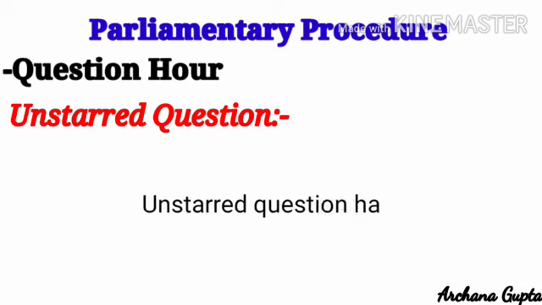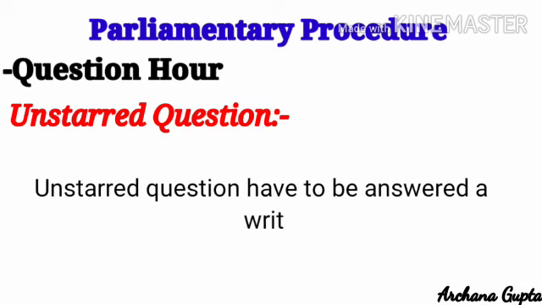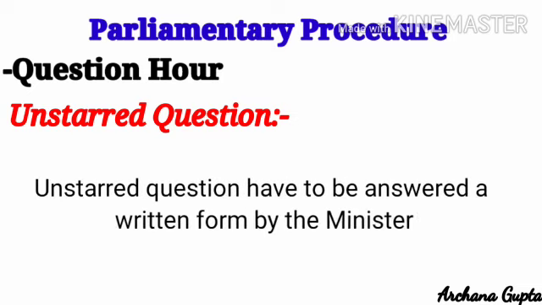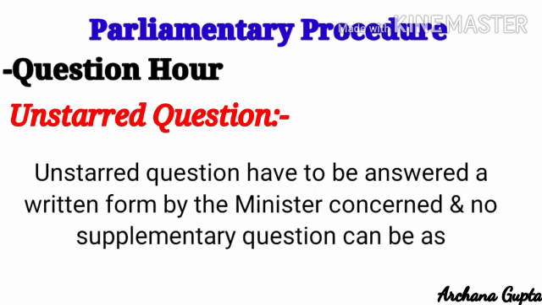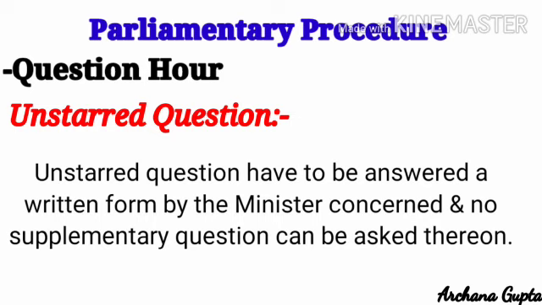Unstarred questions have to be answered in written form by the minister concerned, and no supplementary questions can be asked thereon, because it will take time to reply in writing, so it is not possible to ask a supplementary question.